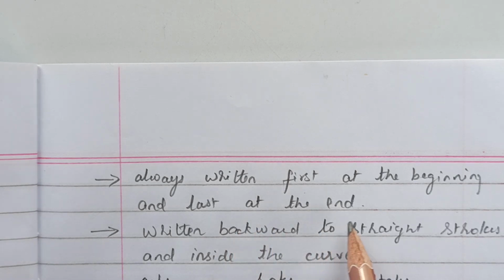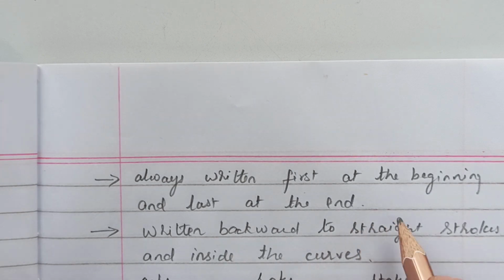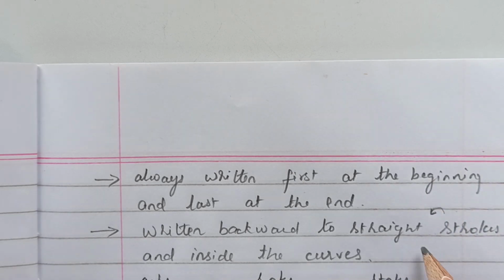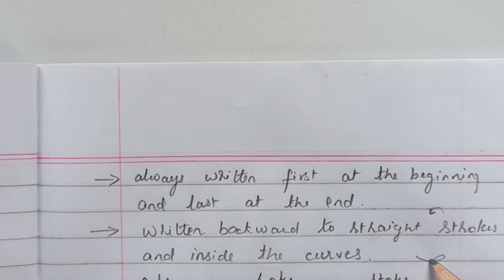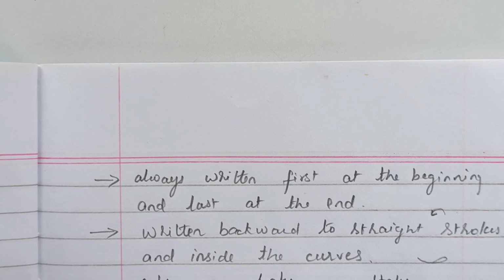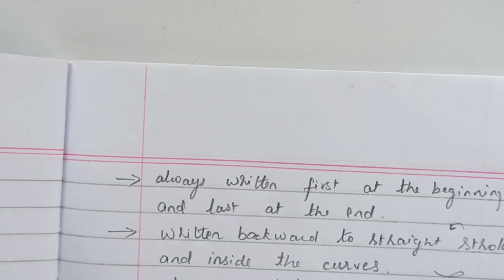The loop will be said at the end and written backward to straight strokes and inside the curves. It should be written backward as that of circle S, in this direction, and inside the curves. So inside the curve. This is how we can write the loop. And for some of the following outlines, we'll try to learn the strokes.